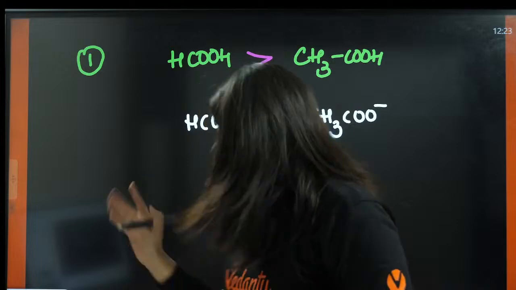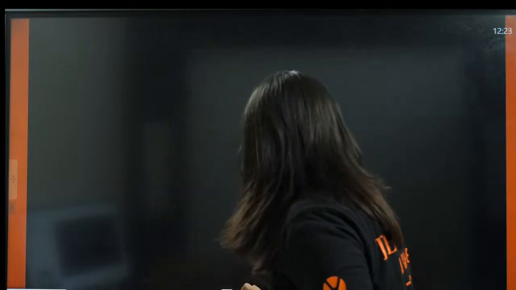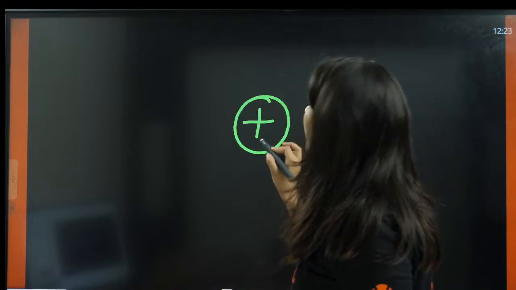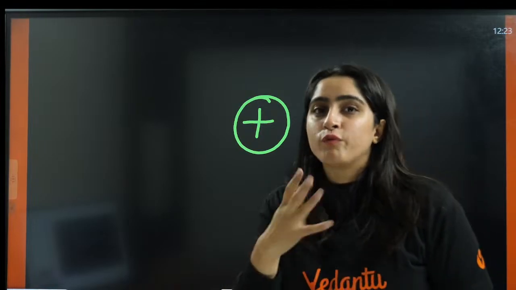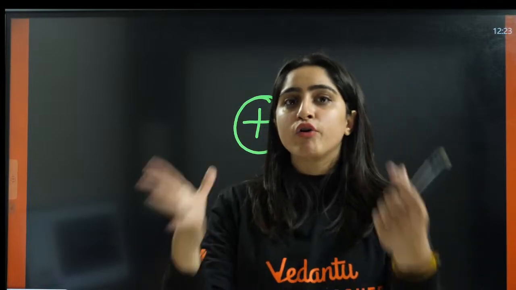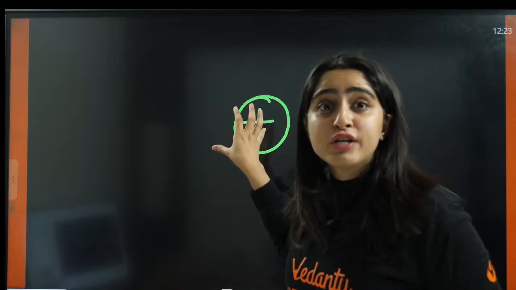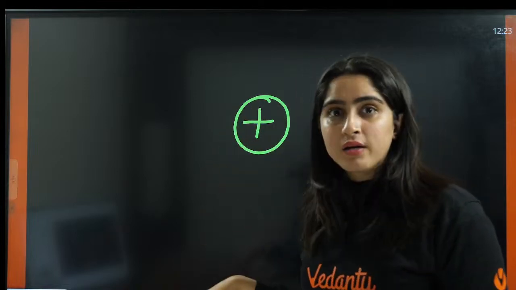Again I'll explain this. If you are very poor, you don't have money, how will you be stable? Positive means electron deficiency, like being poor. If you are poor, how will I make you stable?